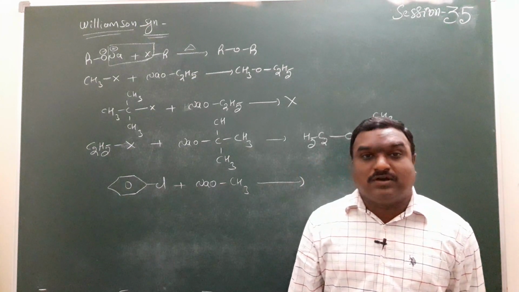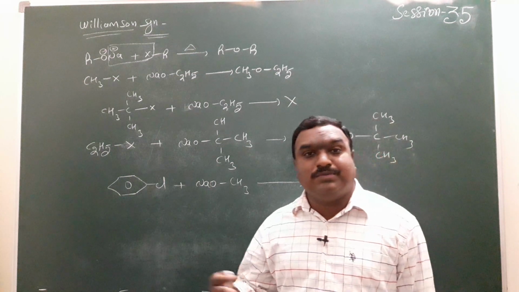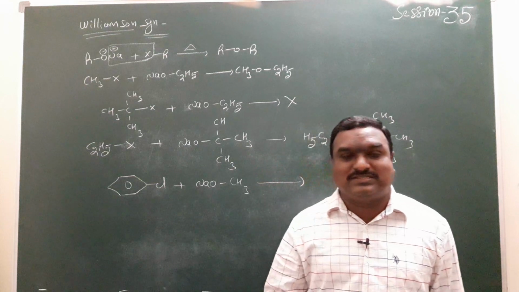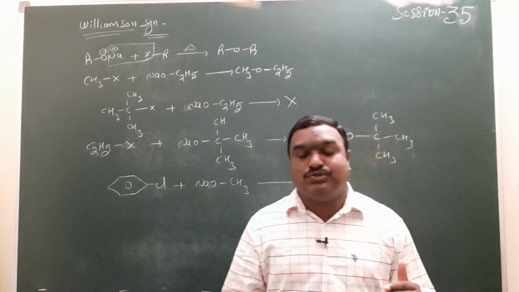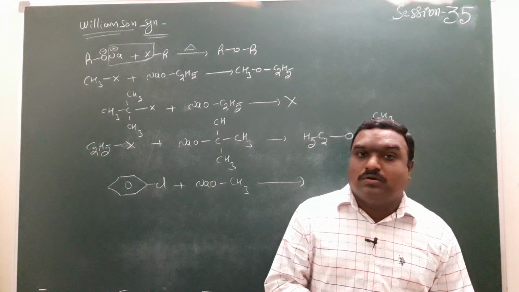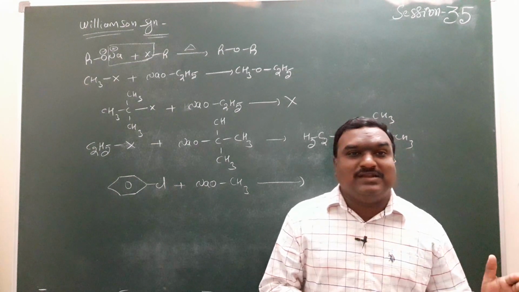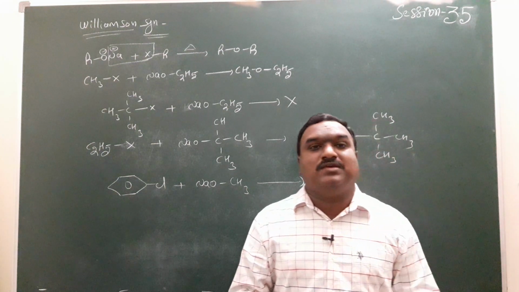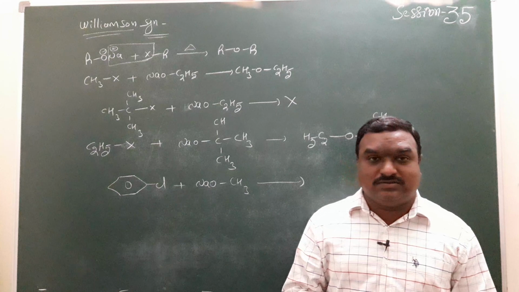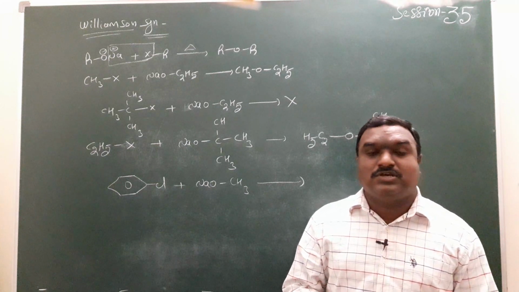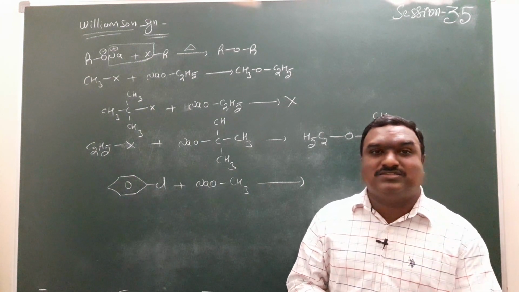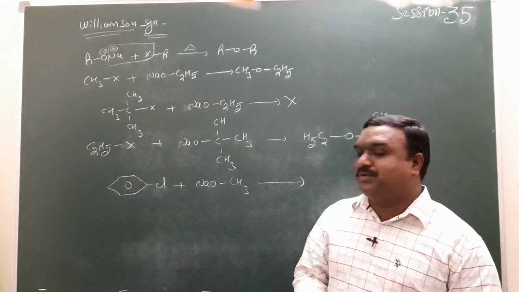The lone pair is involved in conjugation, and the single bond becomes a double bond between the carbon and chlorine. Then automatically the bond strength increases. We require more energy to break the bond between carbon and chlorine. So, you remember, aryl halides will not participate in Williamson synthesis. The reason is double bond character between carbon and chlorine. So in Williamson synthesis, aryl halides do not participate in ether preparation reactions.